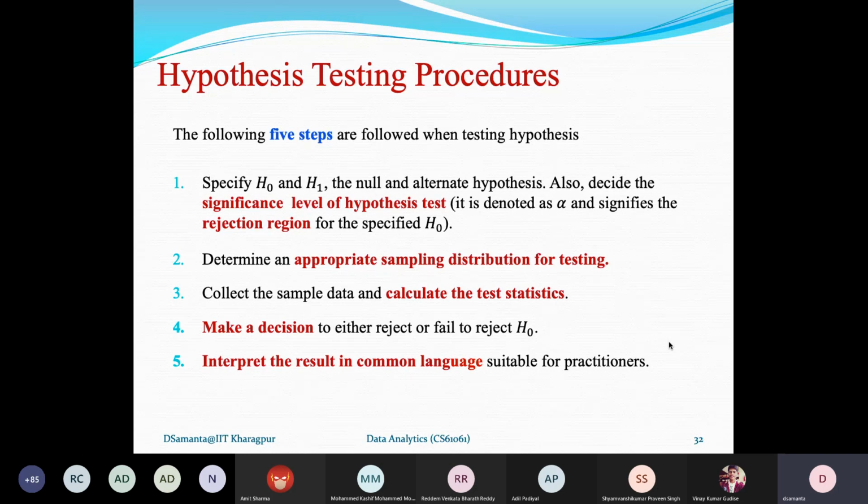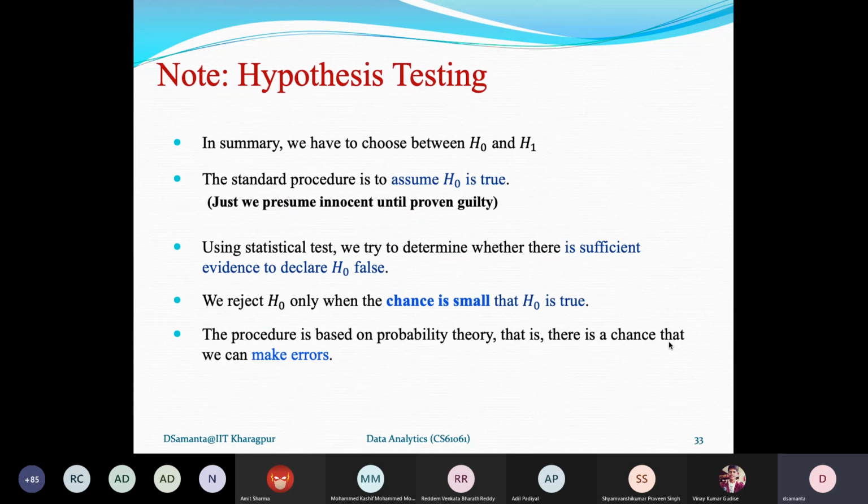It is very simple. Now we shall discuss each step one by one, and then we will illustrate with case studies. Now here again, a few things should be noted. We have to choose between two hypotheses because I said that the two hypotheses are exclusive in nature. That means we have to choose any one. If we accept H0, then eventually it means that H1 is rejected and vice versa.